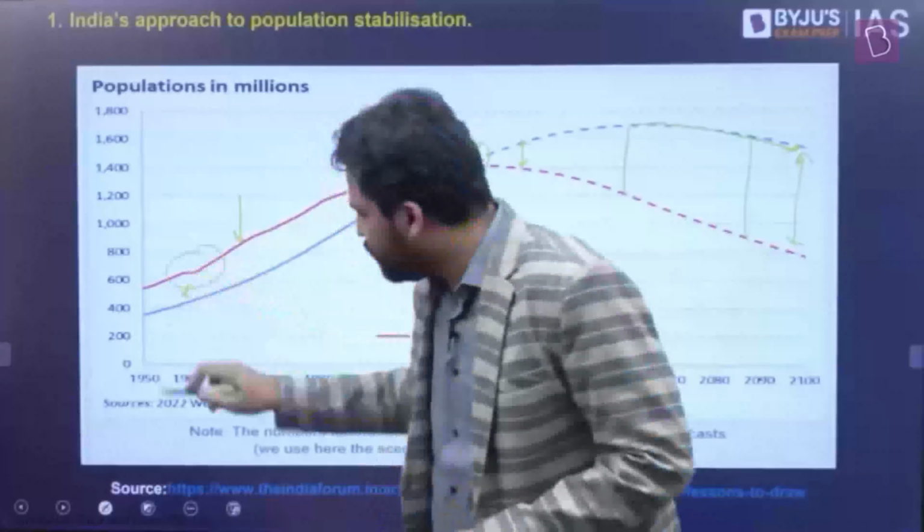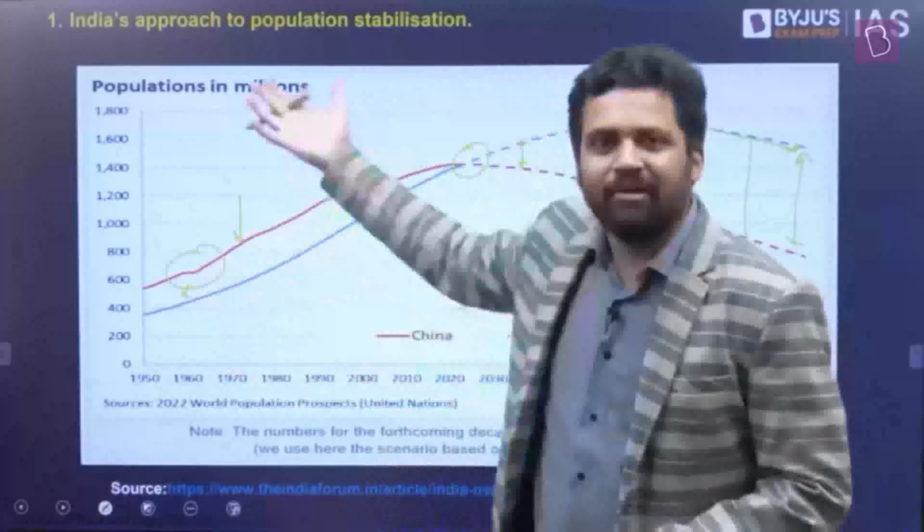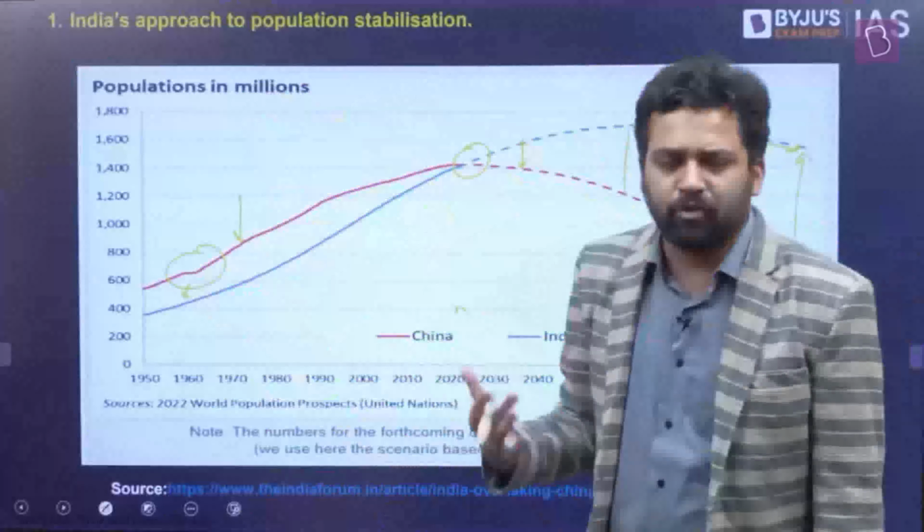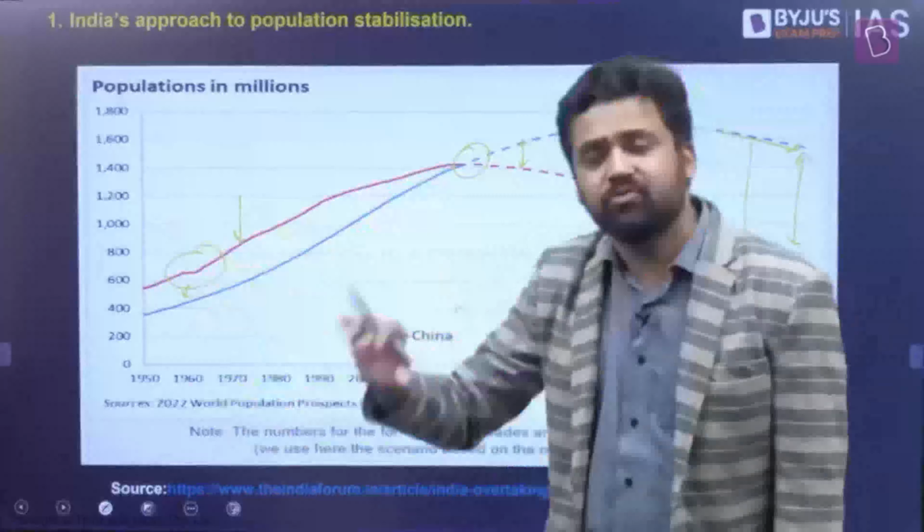Now, one thing you can note here is that somewhere between 1950 and 1962, a lot of people died, and you can see how the curve becomes kind of flat. So the point here is that India and China in the 1950s had a similar demographic profile. China's population was slightly more, but many of the social and health indicators were more or less the same.